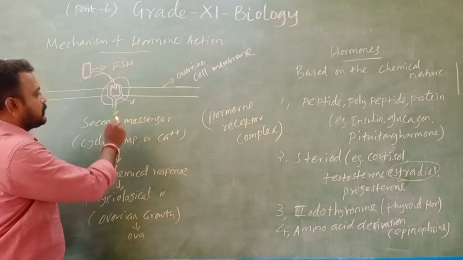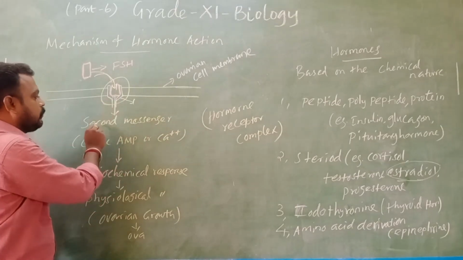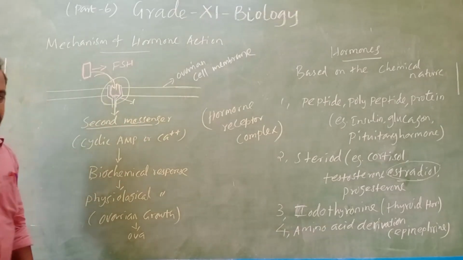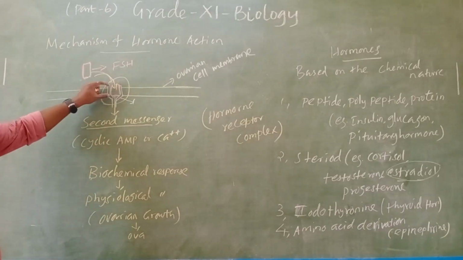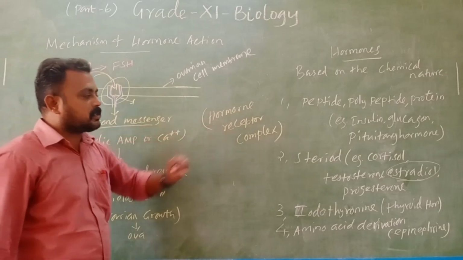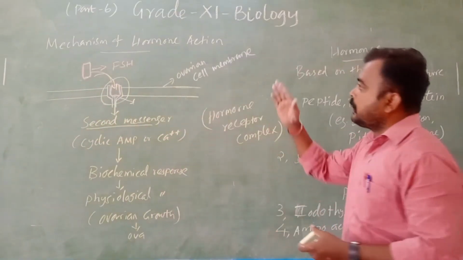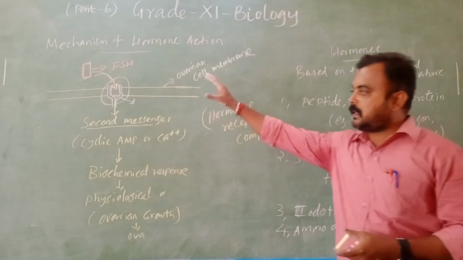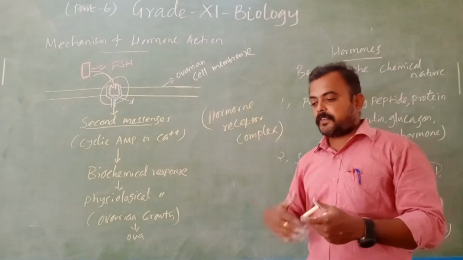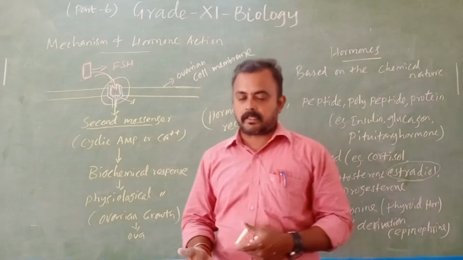That hormone receptor complex is what generates the second messenger. So this combination, the binding of hormone and receptor, is the hormone receptor complex. I hope you all understood the mechanism of hormone action. Like this the action happens, and the physiological response is present.